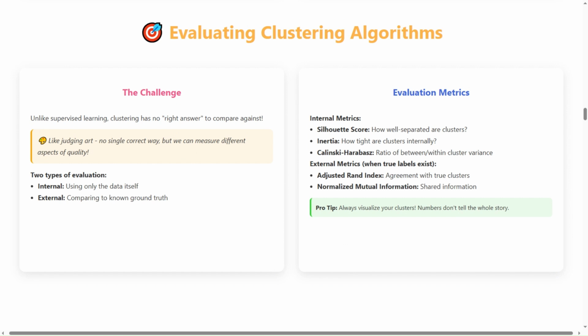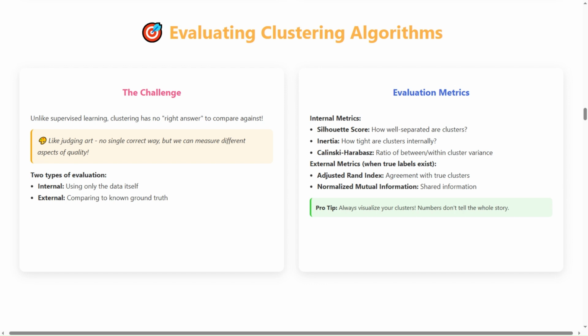Clustering evaluation is tricky because there's no single right answer. The challenge. Unlike supervised learning, clustering has no right answer to compare against. Like judging art, no single correct way, but we can measure different aspects of quality. Two types of evaluation include internal, using only the data itself, and external, comparing to known ground truth.